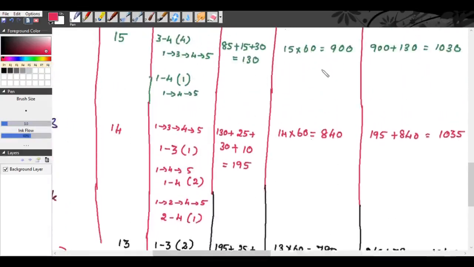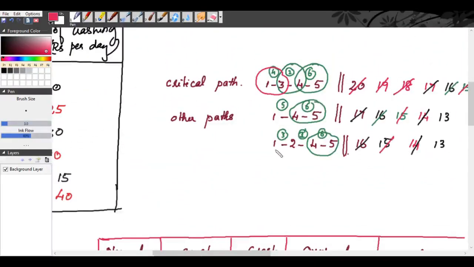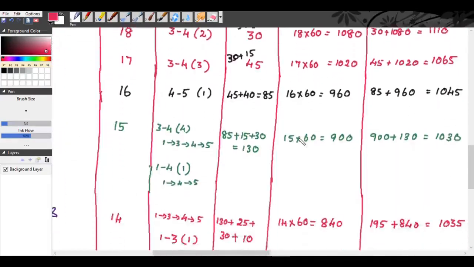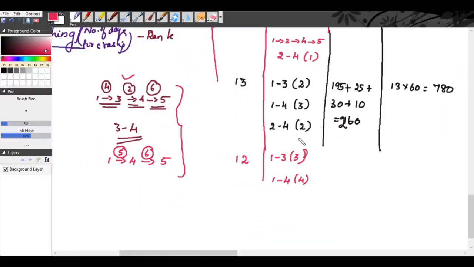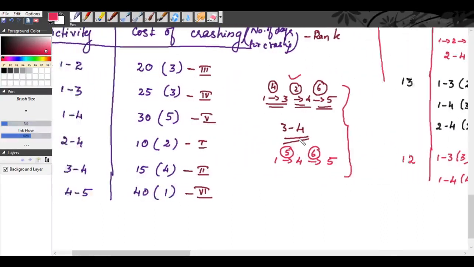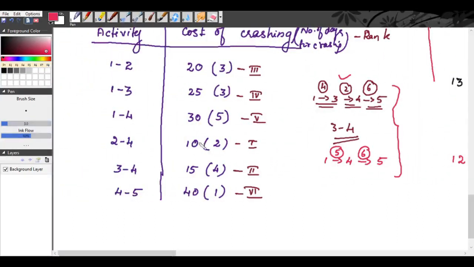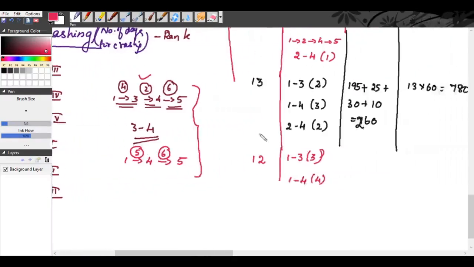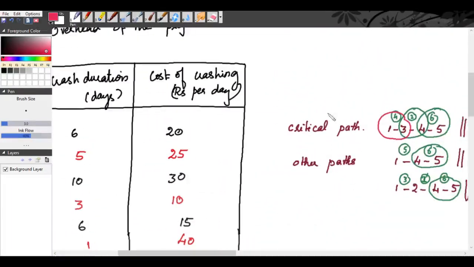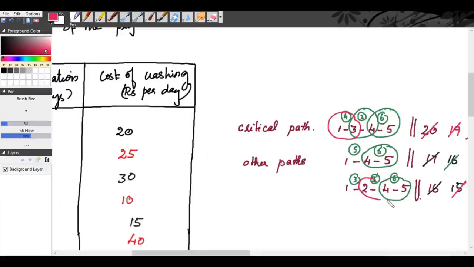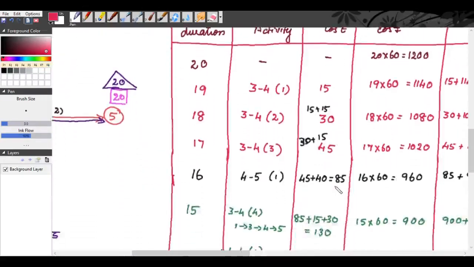And from the third path, we will crash 2, 4. 2, 4 for the third day. Because 2, 4, okay, no more. You cannot crash 2, 4 because 2, 4 can be crashed only for 2 days. So those 2 days are over. So 2, 4 is over. The only thing left is 1, 2. So you have to crash 1, 2 now.